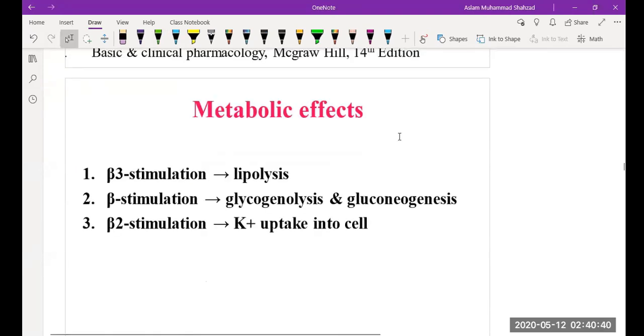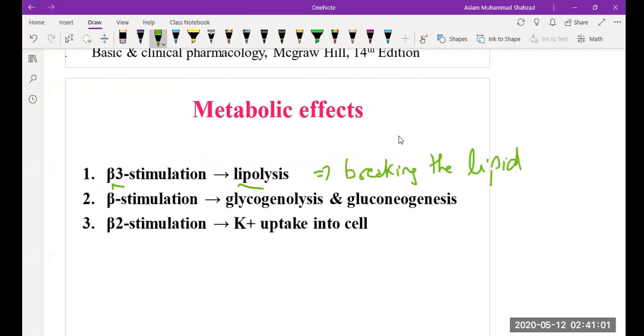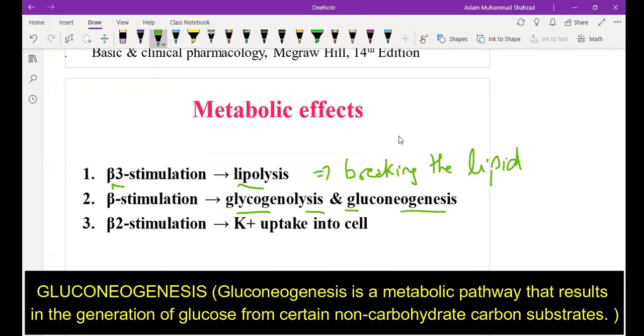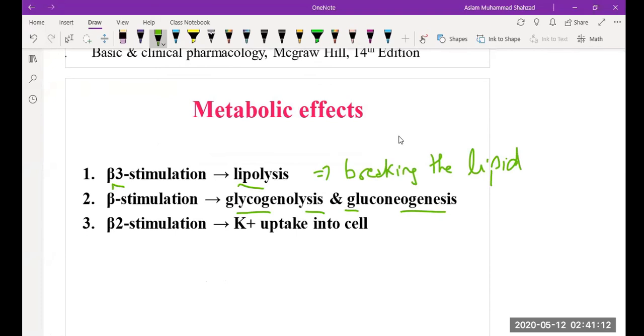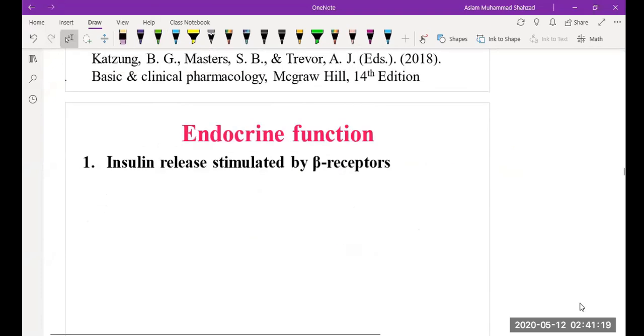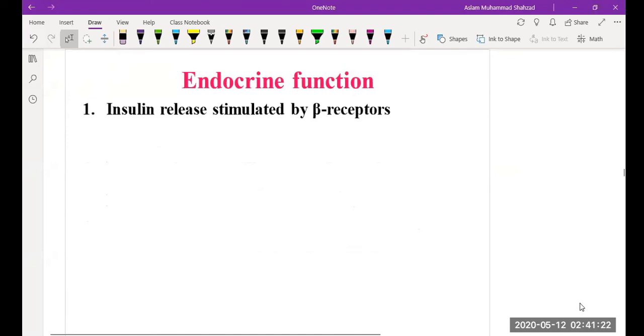When we take a look at the metabolic effects, we see that beta 3 stimulation is responsible for lipolysis, which means lipid lysis. So it helps to break down the lipid. Beta stimulation is also responsible for glycogenolysis and gluconeogenesis. Then beta 2 stimulation is also responsible for potassium uptake into the cell. And when we take a look at endocrine functions, insulin release is stimulated by beta receptors. So there will be more production of insulin because of the stimulation of the beta receptors.